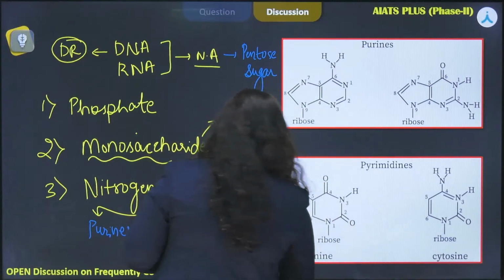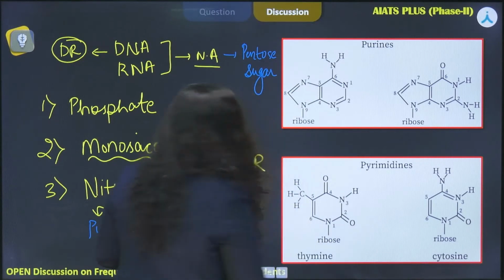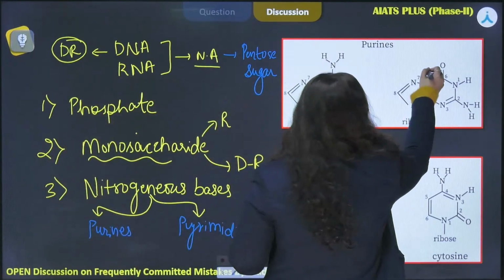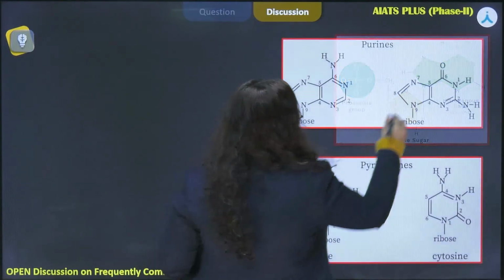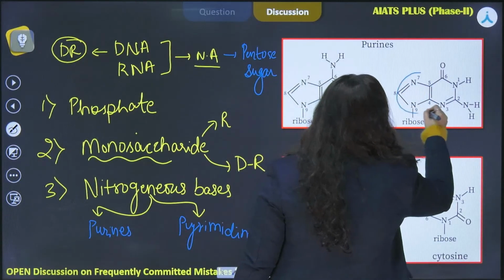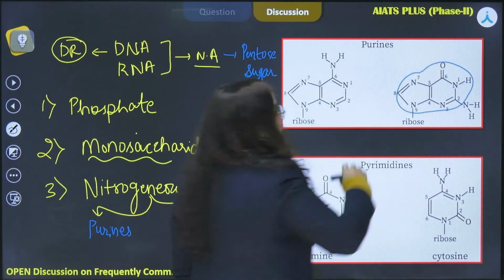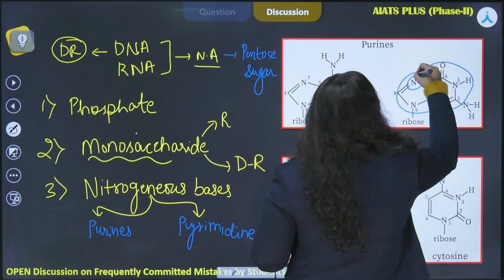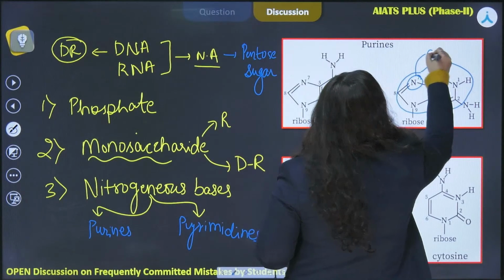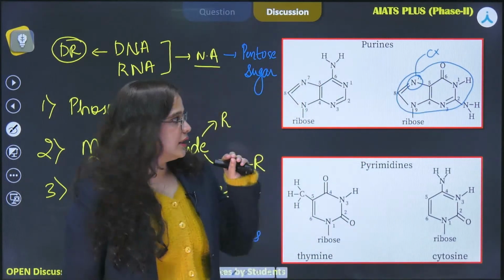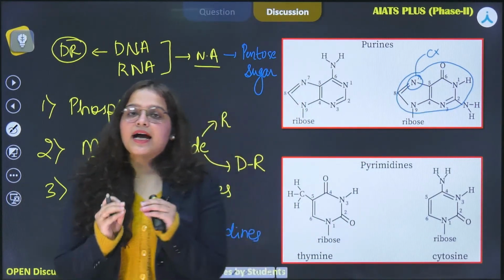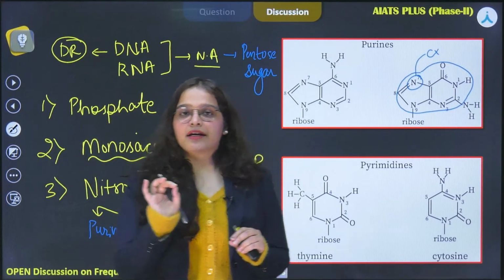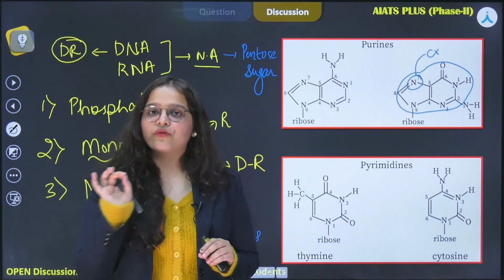So basically, what we mean by a heterocyclic ring is that we will have a structure, as you can see in the picture, made up of atoms which are different from the carbon atom. So in a simpler way, we can say that a heterocyclic ring means a ring in which there are atoms present apart from the carbon atom.